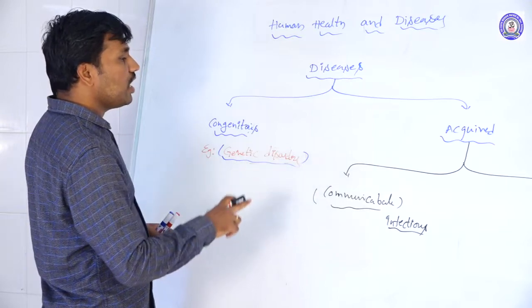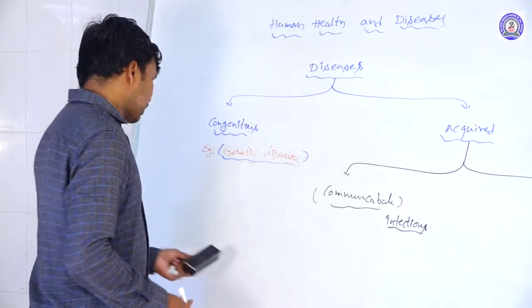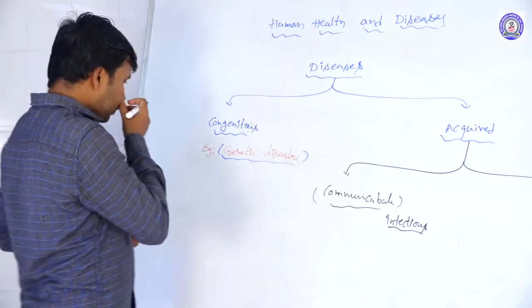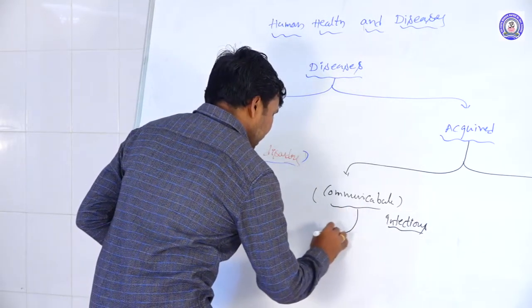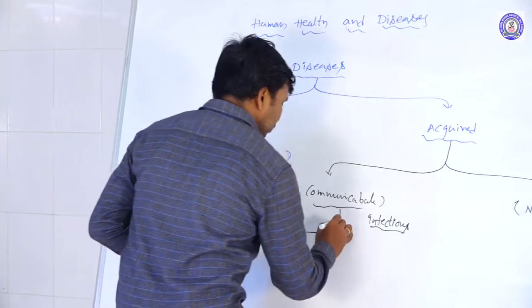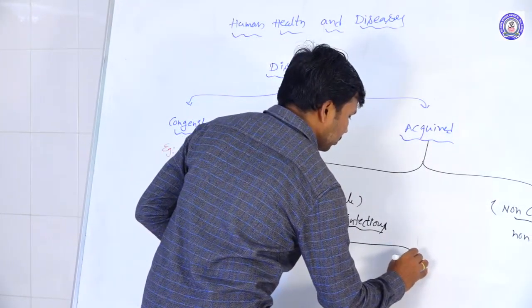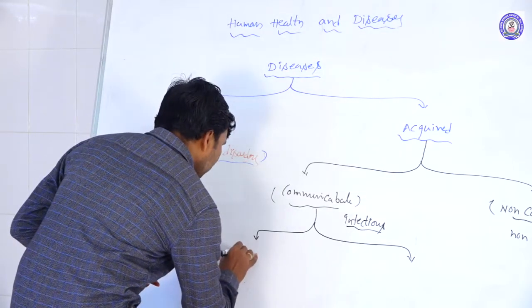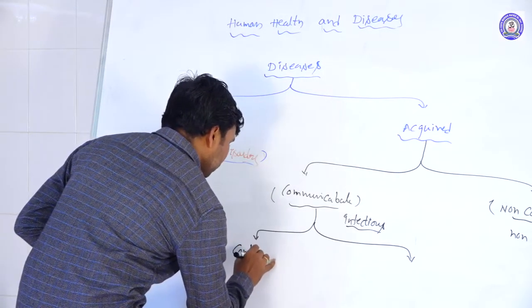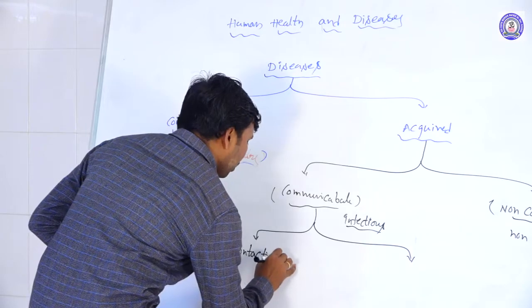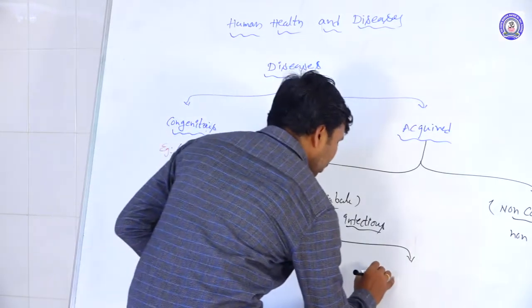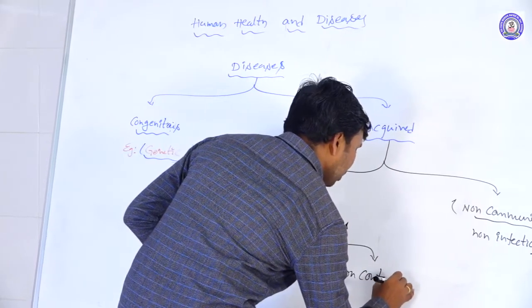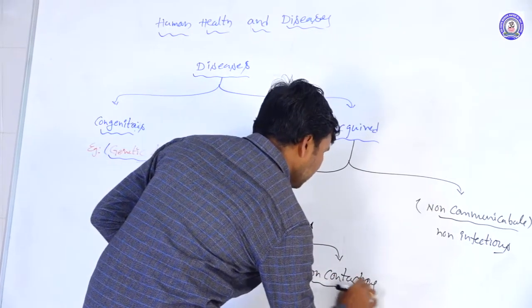The communicable diseases are again of two types: contagious and non-contagious diseases.